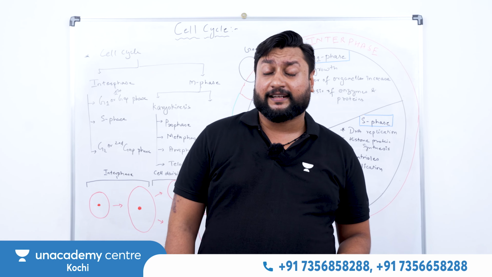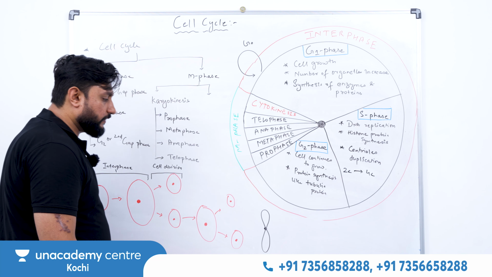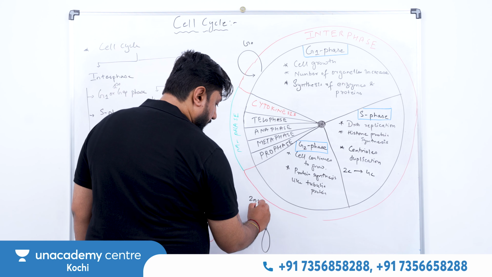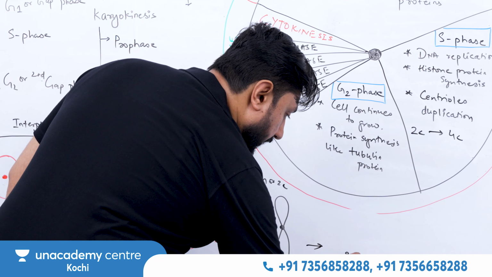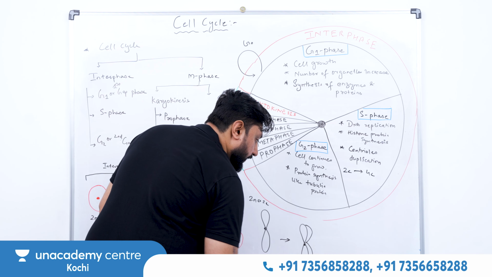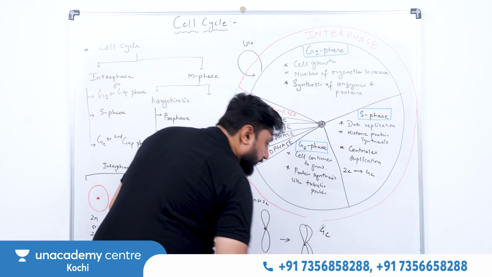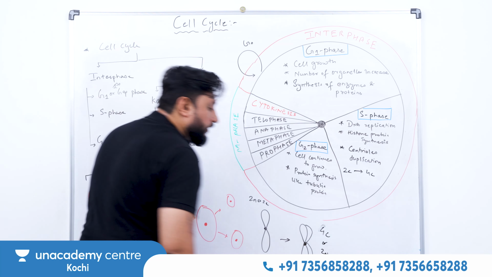Just imagine for a while, if a chromosome looks like this, fine. So these are the chromatids. After condensation, only then will you see them at the time of your cell division. So just imagine if the chromosome is this. So right now it will be what? 2n. The amount of DNA is what? 2c. What will happen after DNA replication? After DNA replication, the same chromosome which you see will develop a sister chromatid. So what will happen to the amount of your DNA? The amount of DNA will become 4c. But the number of chromosomes is still the same. So that's why it will still be 2n.